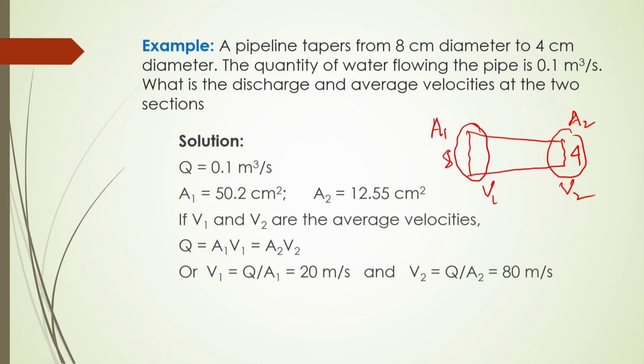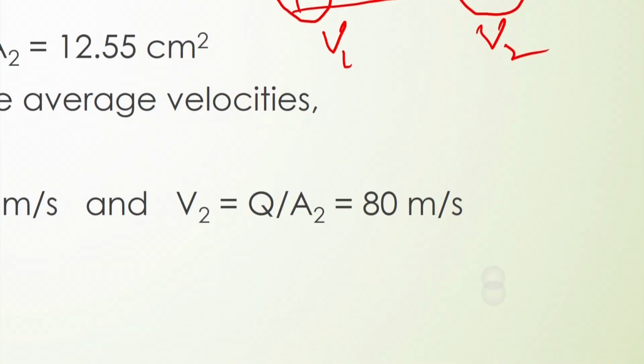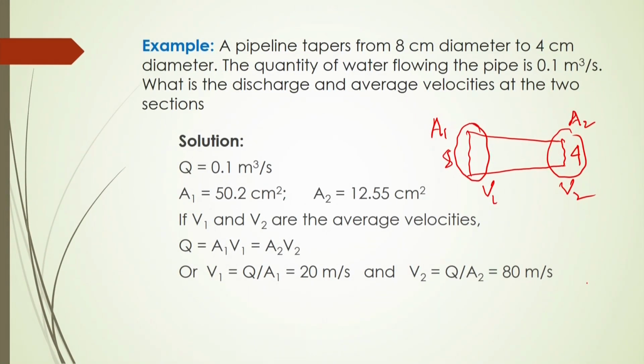And since it is water, an incompressible fluid, then as per the mass conservation equation or continuity equation, A 1 V 1 will be equal to A 2 V 2, and that should be equal to the volumetric flow rate. So, Q will be equal to A 1 V 1 equal to A 2 V 2.